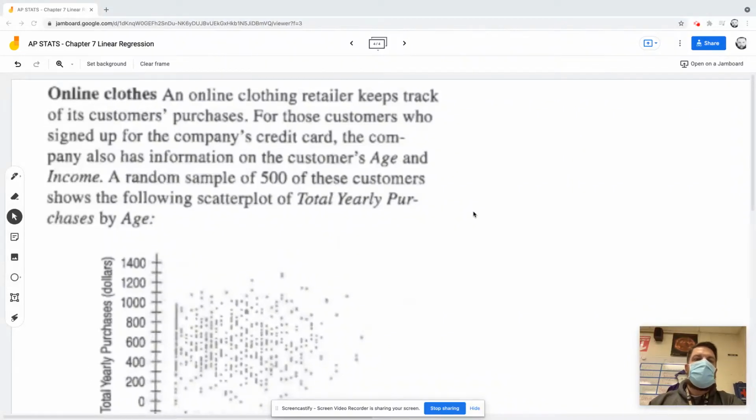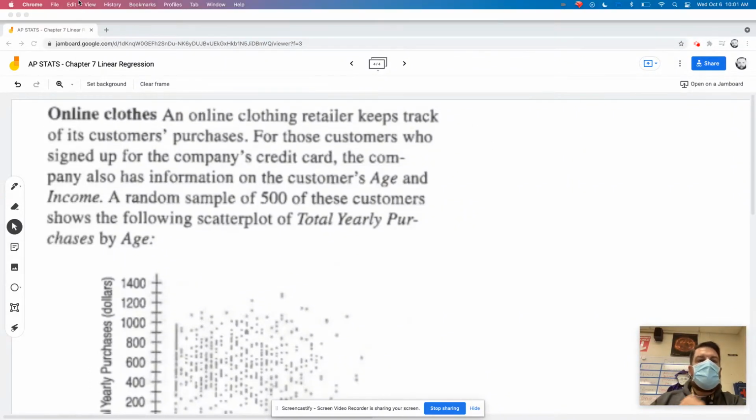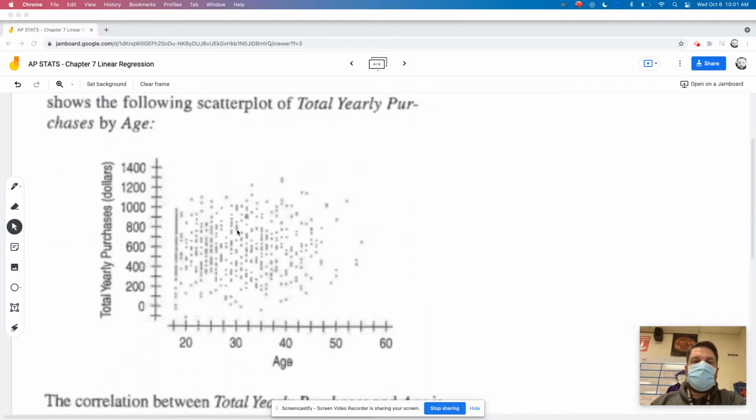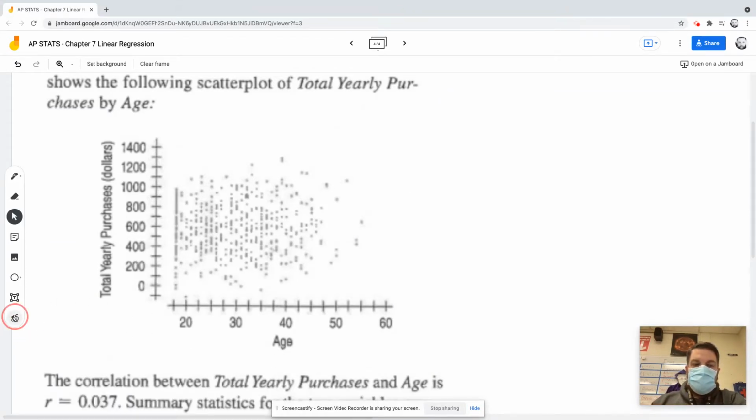All right, so online clothing. For this one, they're telling us an online clothing retailer keeps track of its customers' purchases. For those customers who signed up for the company's credit card, the company also has information on the customer's age and income. A random sample of 500 of these customers shows the following scatter plot. It's the total yearly purchases by age. So this is the age, right? They're just plotting the age of the customer and then their total purchases.